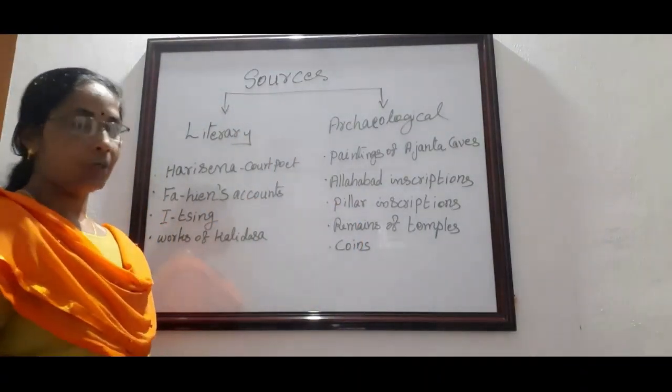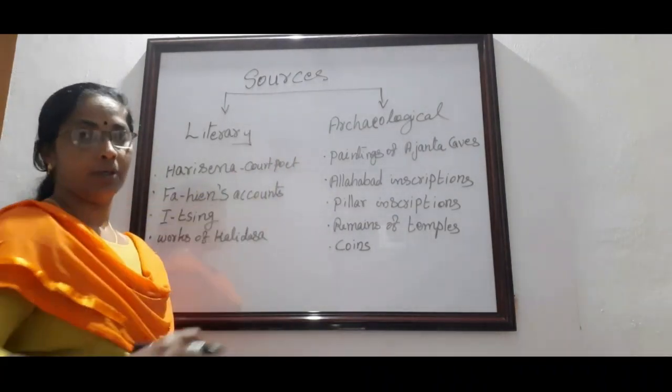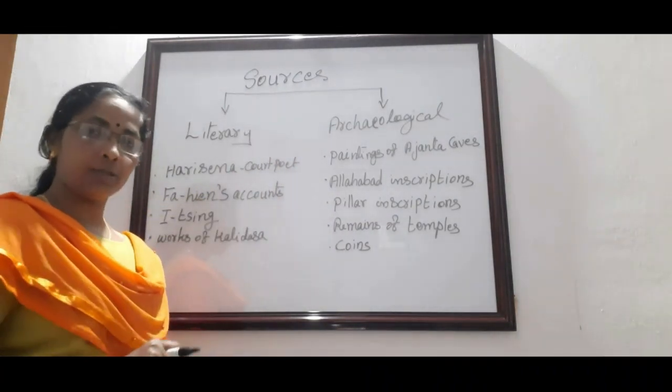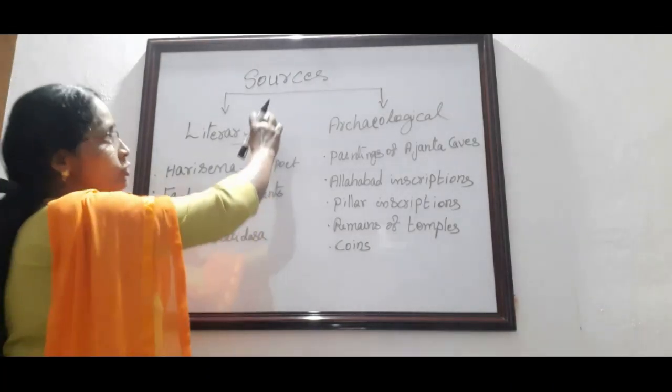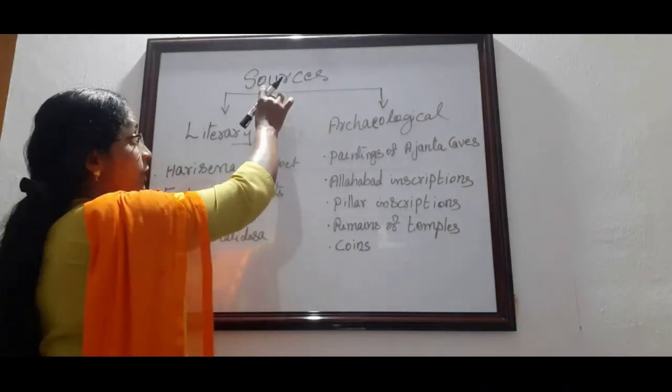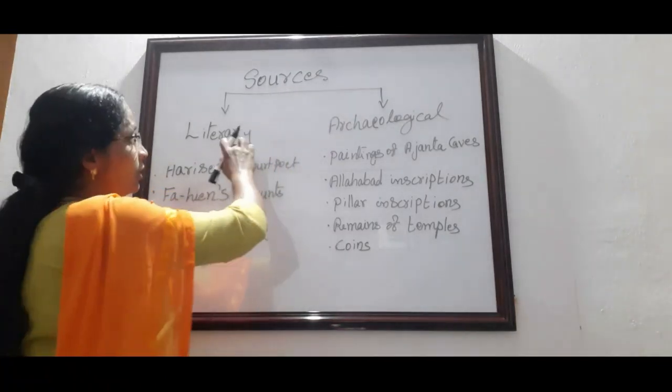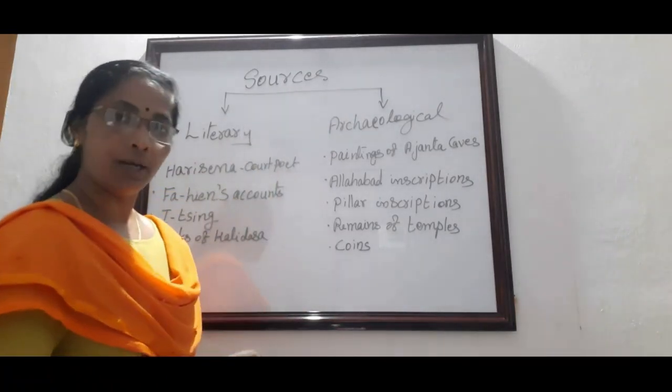Then next, what are the main sources of the Gupta Empire? What are the main sources we are using to learn about the Gupta Empire? The main sources of the Gupta Empire can be divided into two headlines. They are literary sources and archaeological sources.